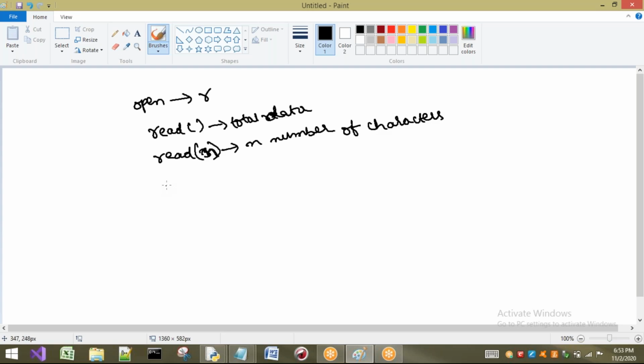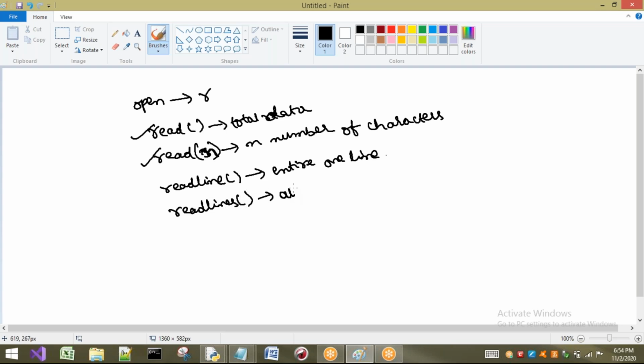Next, after this I am going to use readline. In the name it says I want to read a line. Only one line it is going to read, that means the entire line. So read gives all characters, read of n reads however many characters we have given, readline is for reading a single entire line, and readlines is going to read all the lines from the file.